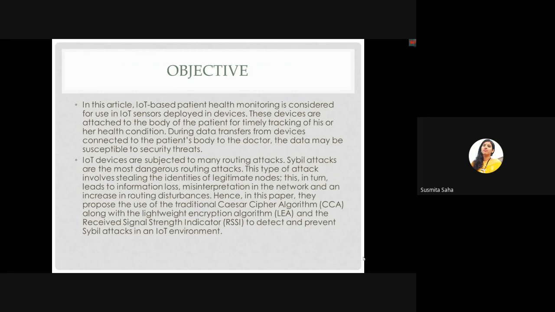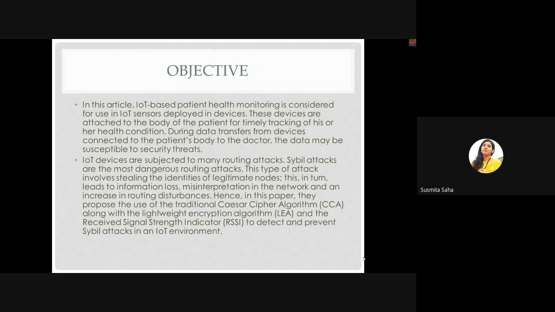Every device is subjected to many routing attacks. Sybil attacks are the most dangerous routing attacks. This type of attack involves stealing the identities of legitimate nodes. This, in turn, leads to information loss, misinterpretation in the network, and an increase in routing disturbance.